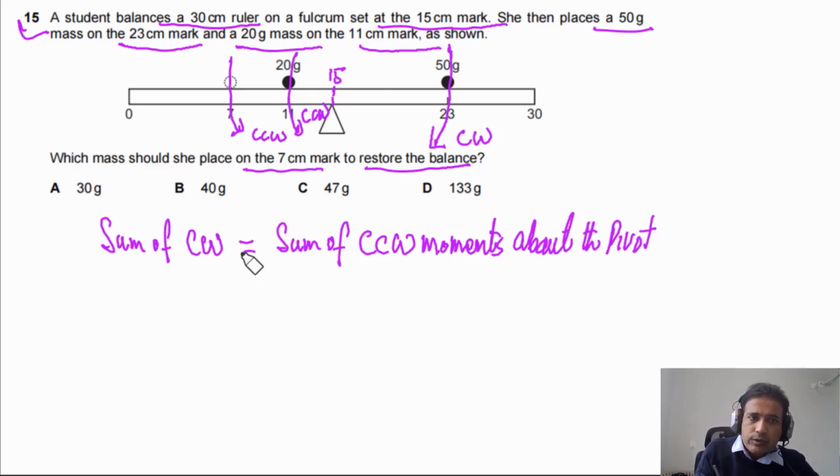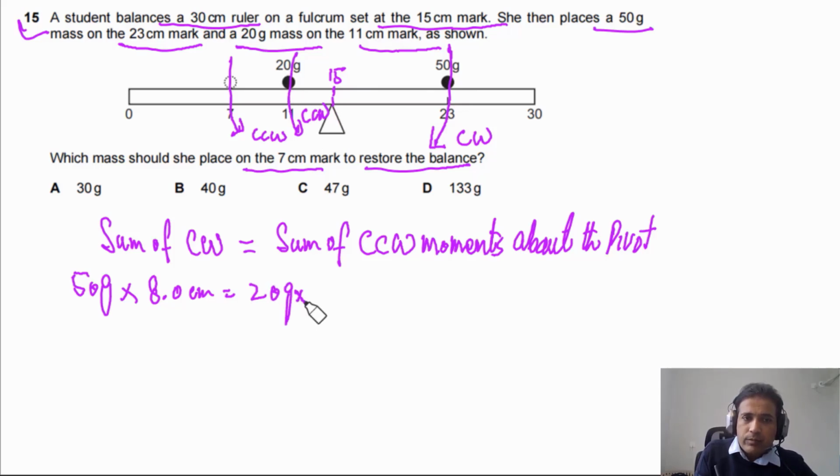So the moment due to this 50 grams mass: I will not multiply with G because G will be cancelled on both sides. The distance from the pivot is 8 centimeters. And due to 20 grams, this will be 20G multiplied by 5.0 centimeters. This will be 4 because this is 11, so this one has to be 4.0 centimeters, plus due to this one.